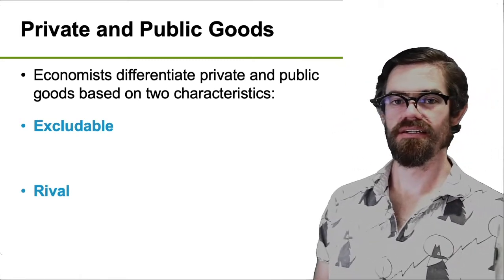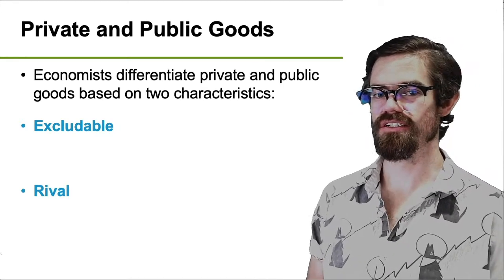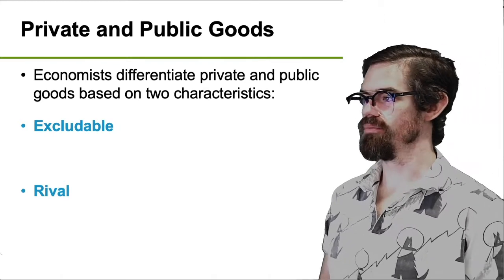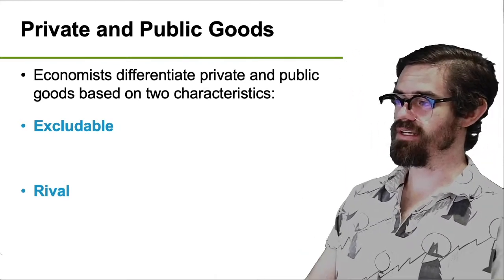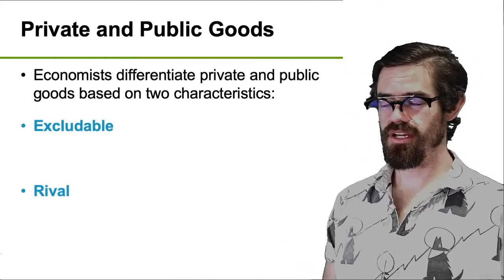All right. So now we're going to talk about different types of goods that we haven't talked about yet. These are going to be private and public goods. We as economists differentiate between these two types of goods based on two characteristics.